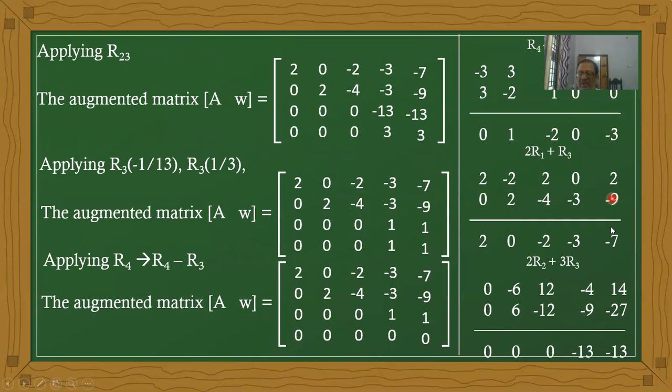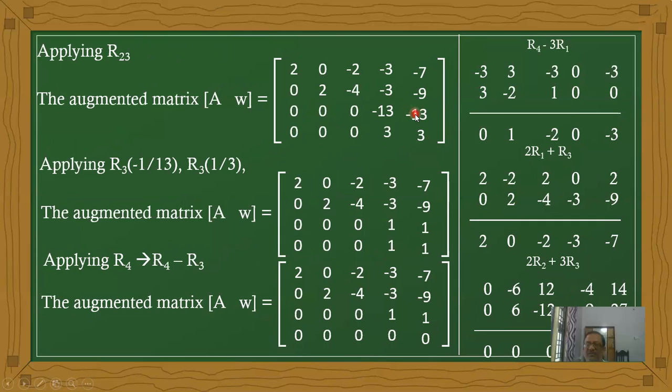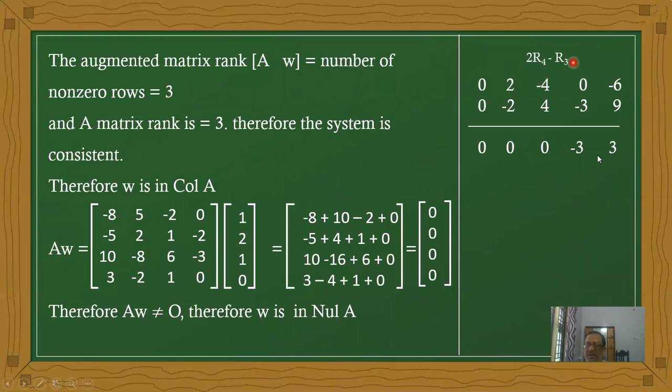Now we have 0, 0, 0, minus 13, minus 13. And next, 2 R4 minus R3. These are the values. The final value is 0, 0, minus 3, 3, 1.